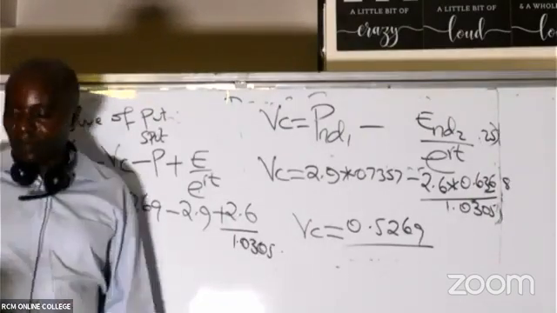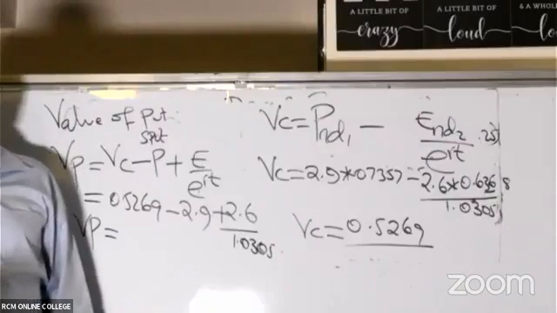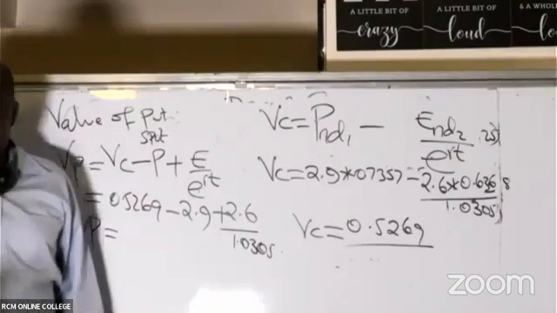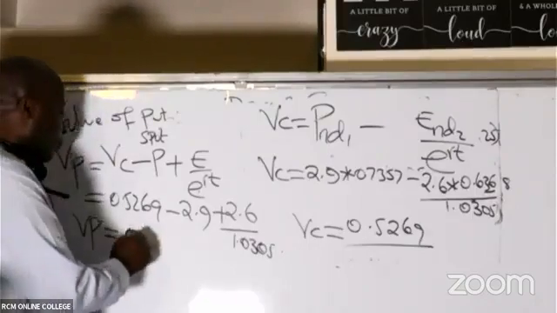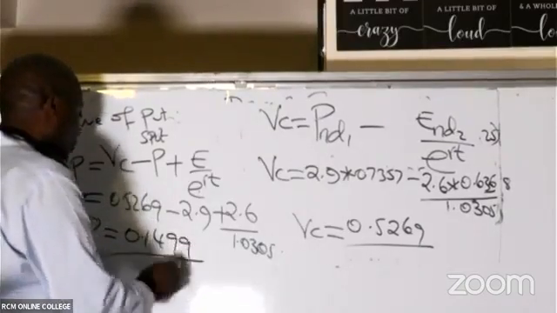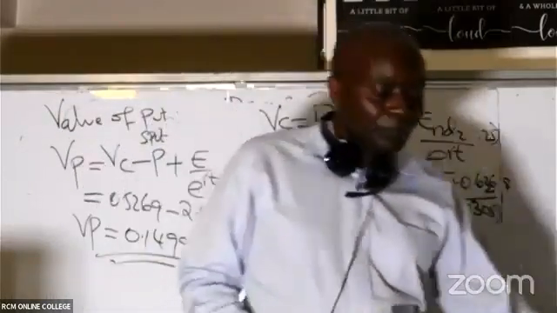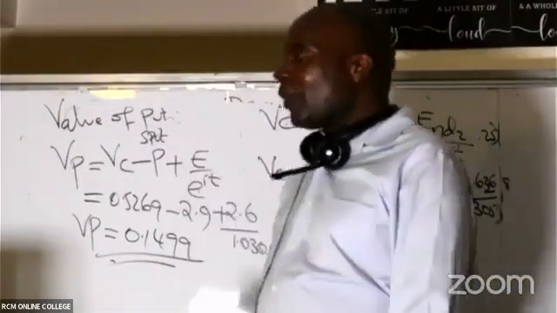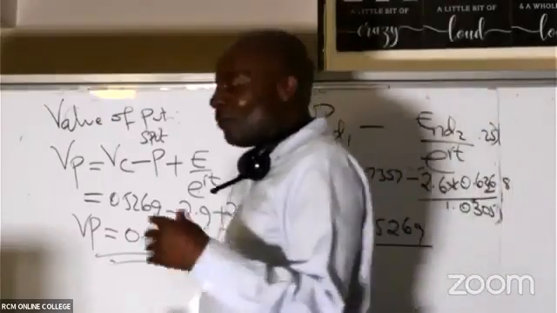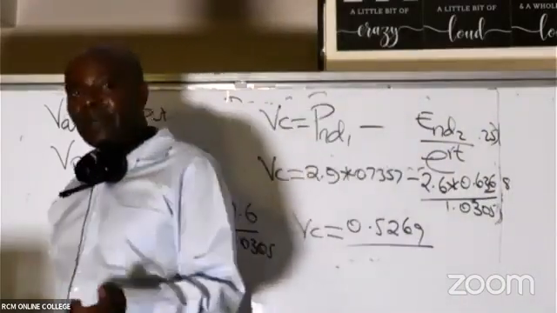So what are we getting as the value of the put? Great ninjas, 0.1499. And when they bring this kind of a question, like they have brought it severally, ladies and gentlemen, it's